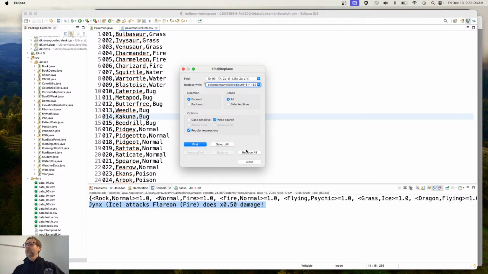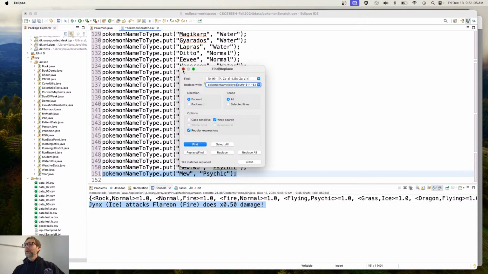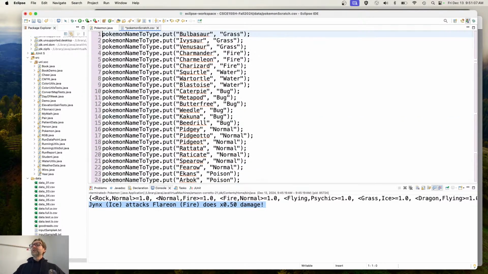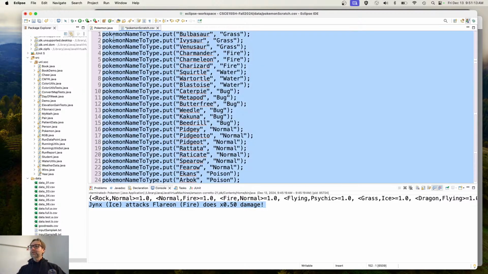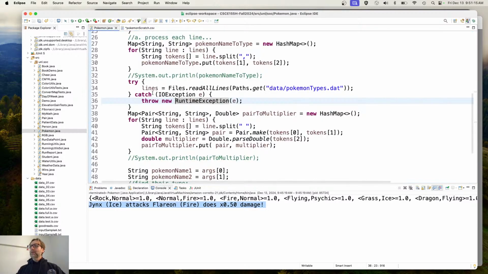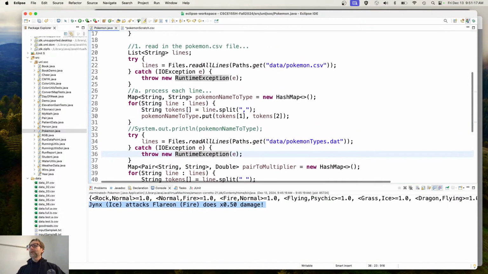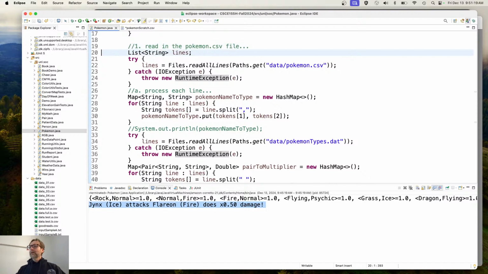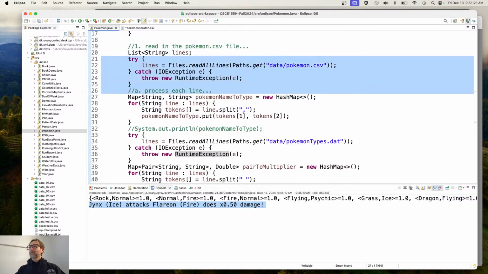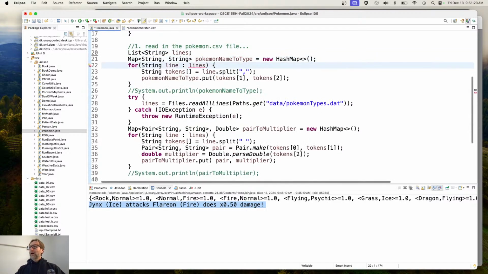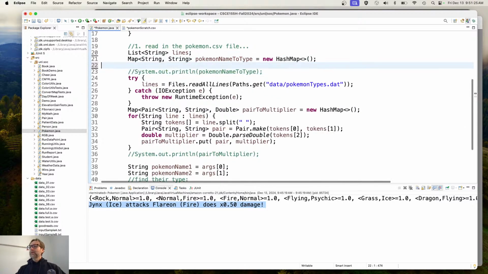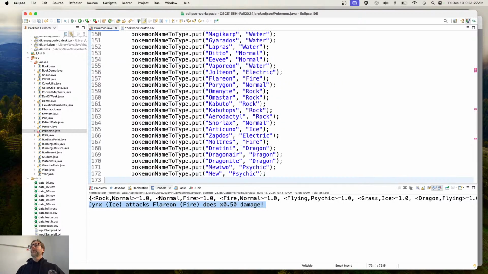Okay, we'll just go ahead and replace all of that. It generated Java code for me, basically, using a regular expression. And what I can do now is come over here and forget all about this file IO. This thing right here, I'm going to get rid of all of that. I've got the Pokemon name, and just go ahead and cut and paste that. Pokemon name to type.